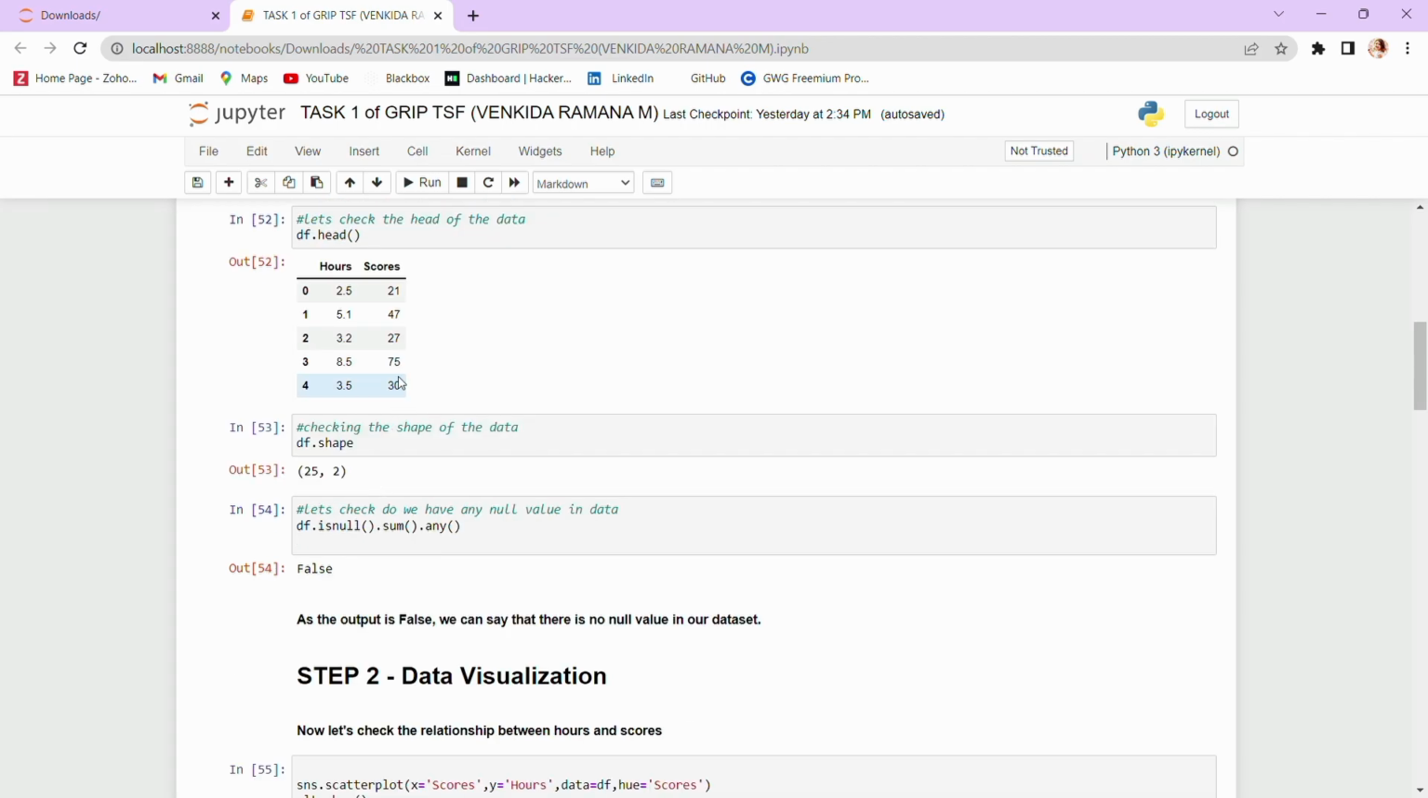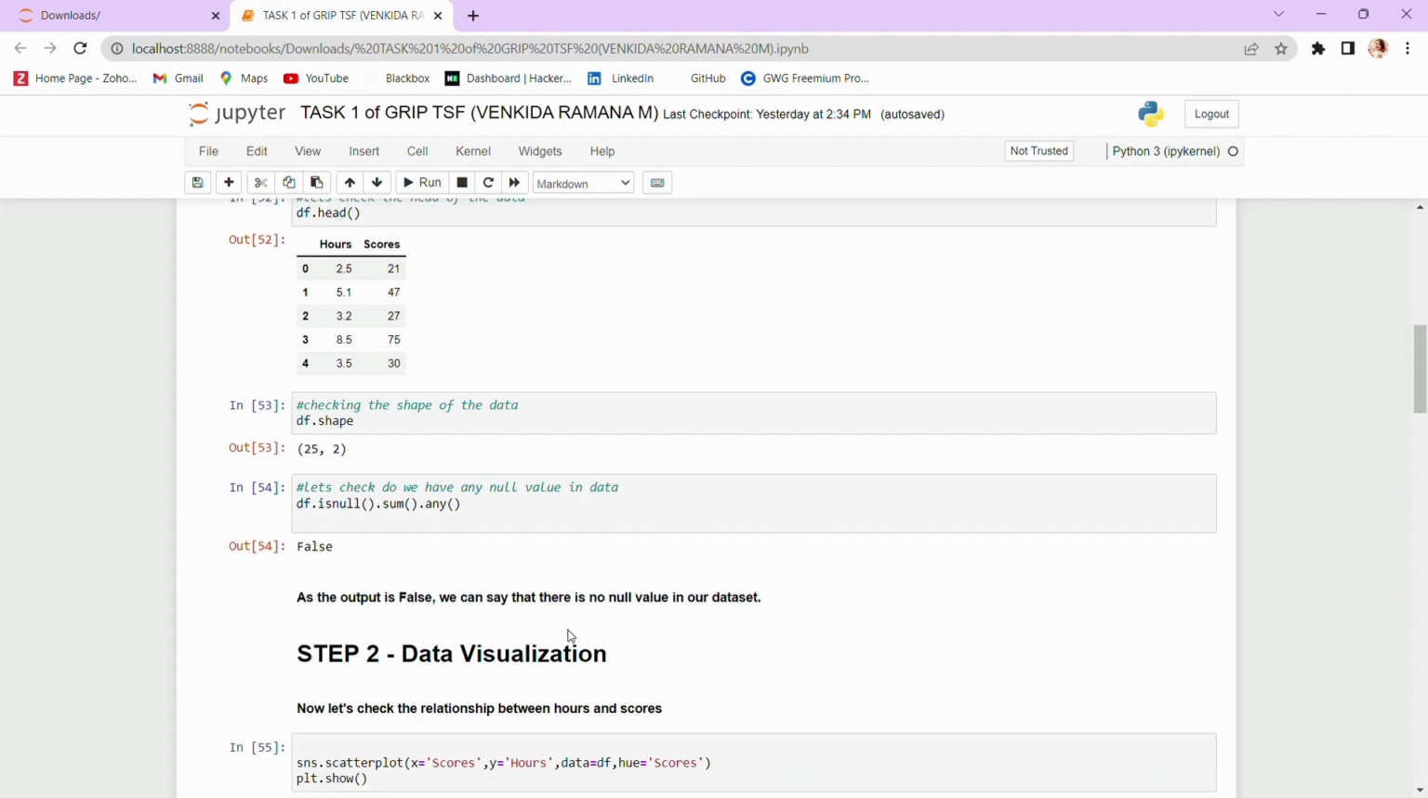After importing the dataset, we are checking if the dataset has any errors or null values. Here you can see that the output is false. As the output is false, we can say that there's no null value in our dataset.